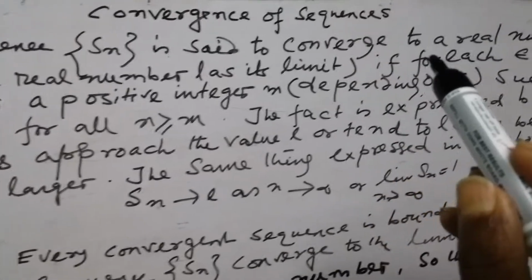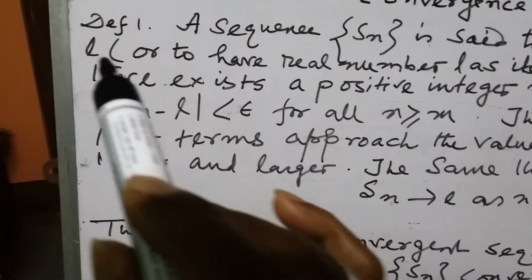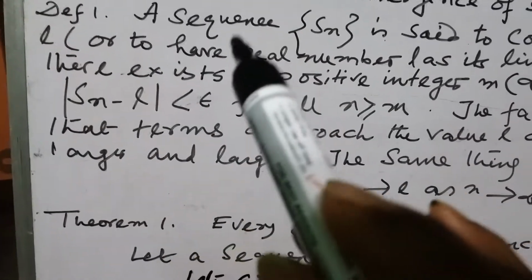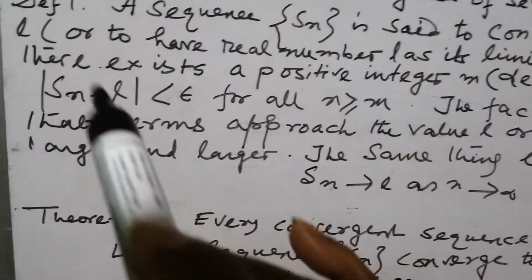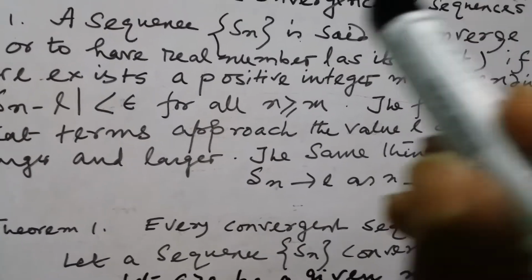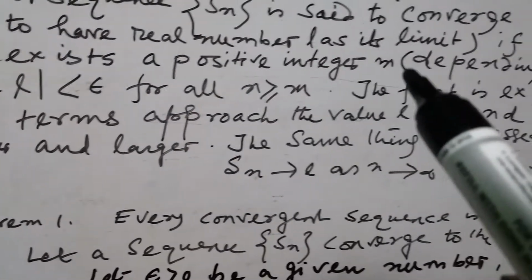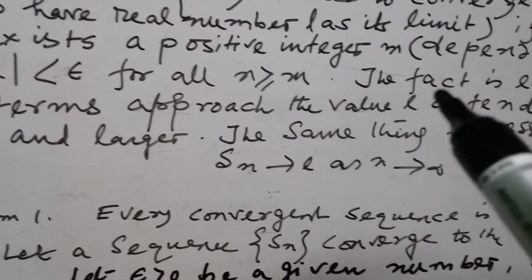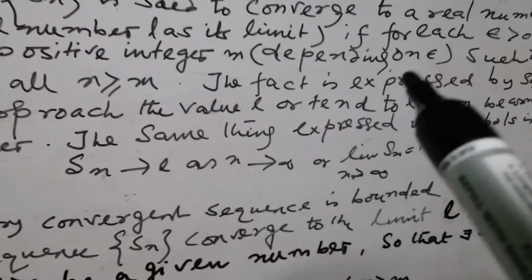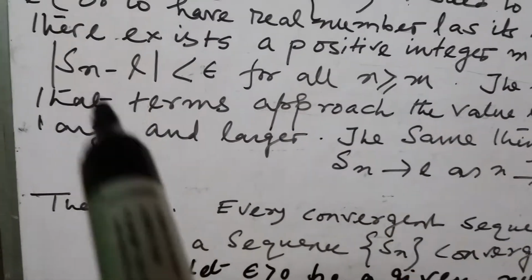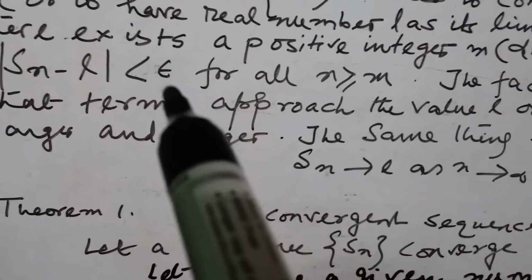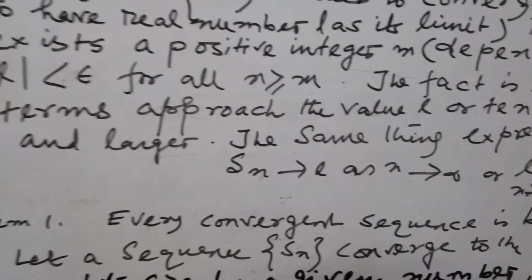Convergence of a sequence. A sequence Sn is said to converge to a real number L, or to have the real number L as its limit, or converge to L, if for each epsilon greater than 0 there exists a positive integer m, depending on epsilon, such that the modulus of Sn minus L is less than epsilon for all n greater than or equal to m.